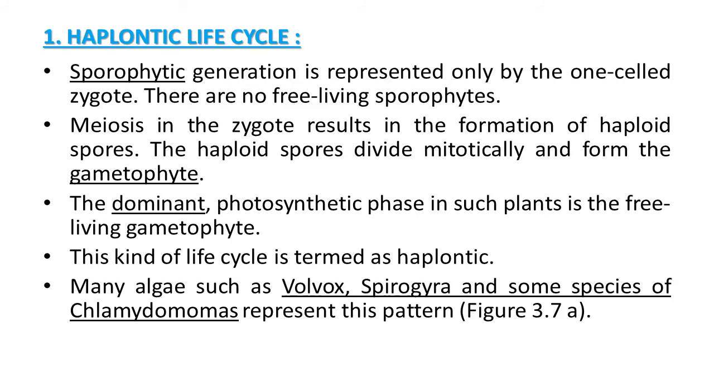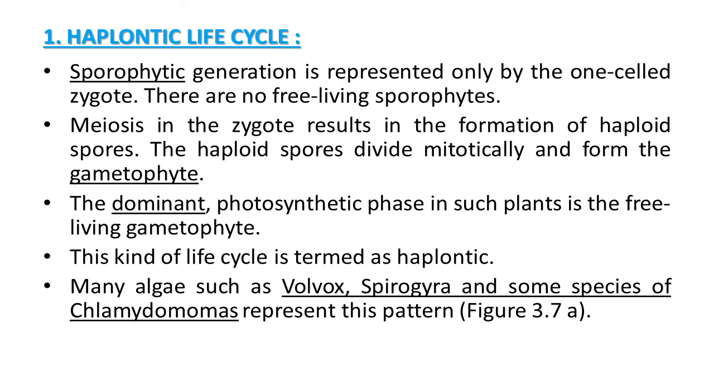First type of life cycle, haplontic. Main features or characteristics of this life cycle: the sporophytic generation is represented only by the single cell zygote. There is no free living sporophyte phase. Meiosis in the zygote results in the formation of haploid spores. The haploid spores divide mitotically and form the gametophyte. The dominant photosynthetic phase in such plants is the free living gametophyte stage. This kind of life cycle is termed haplontic.